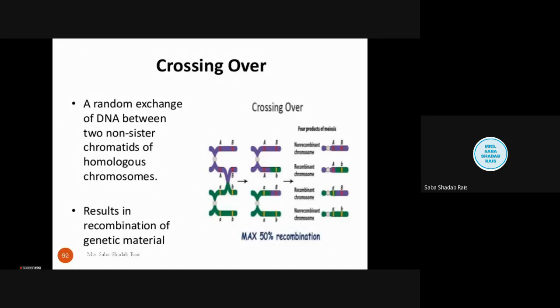So at the time of separation we will get the non-recombinant, the parental combination capital A capital B, and the recombinant chromosome capital A small b, which we can say is non-parental. Same here, this is also non-parental, and this small a small b is parental. So at most we can get 50% recombination.